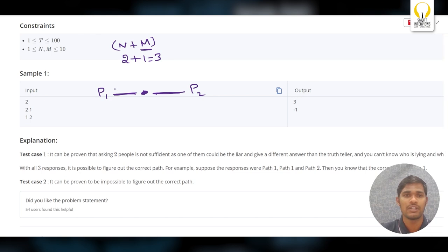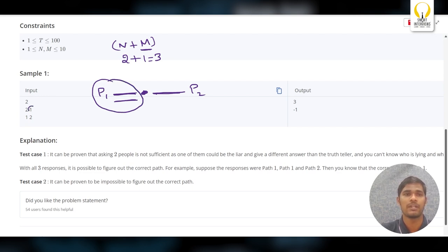I'm confused now. The first person told me P1, and the second person told me P2. I don't know who is telling the truth and who is lying. So I'll ask the third person. The third person says P1 will give you the happiness path. Can you find the happiness path now? Yes. Two persons will definitely tell the truth, so P1 will definitely lead to happiness.